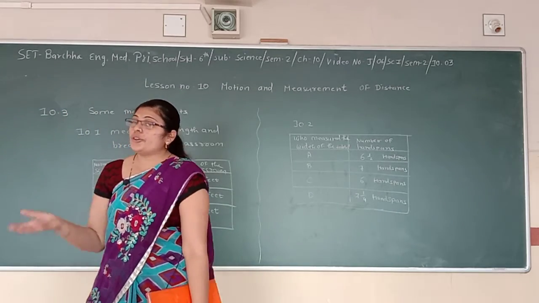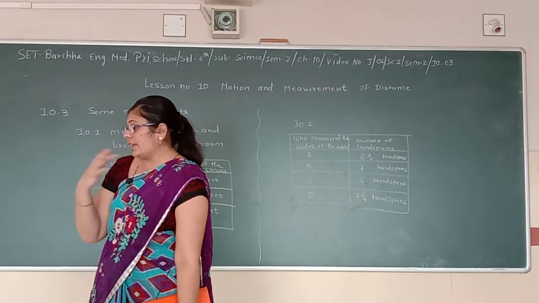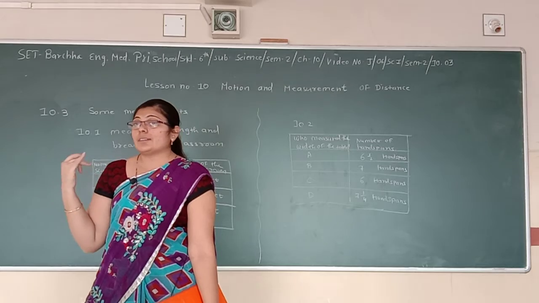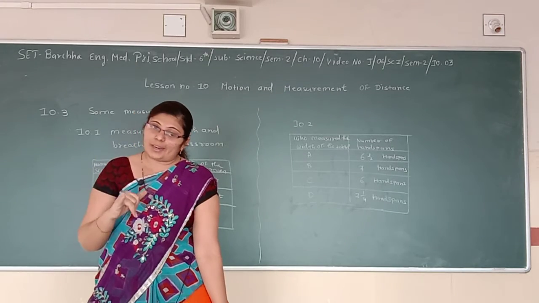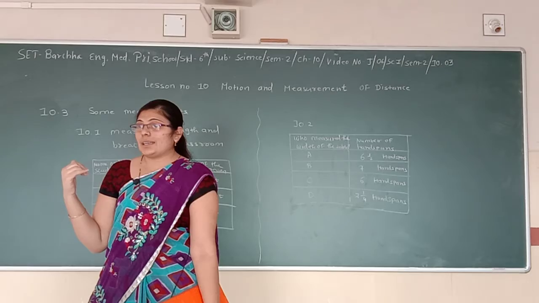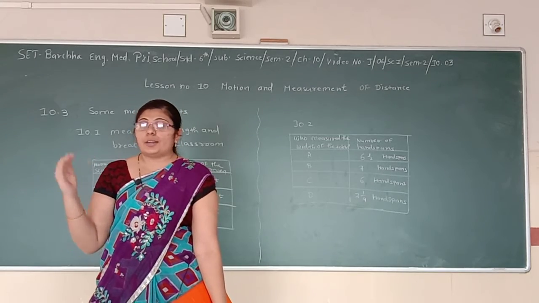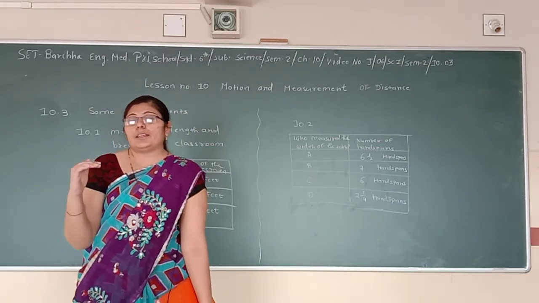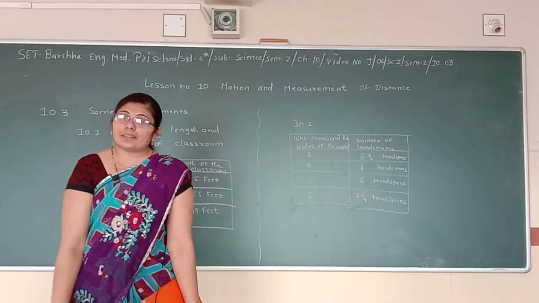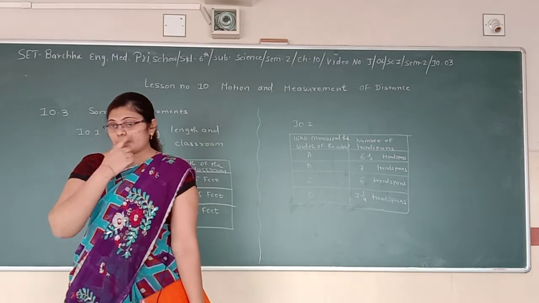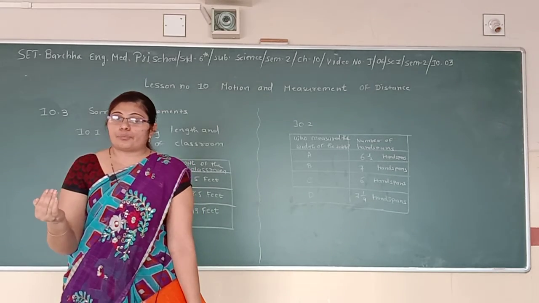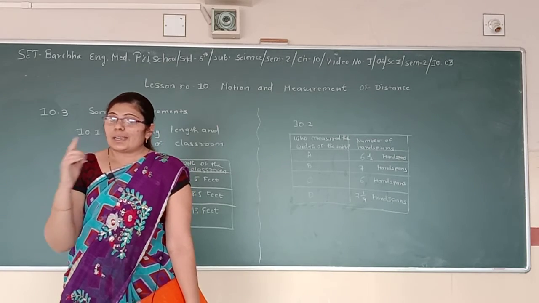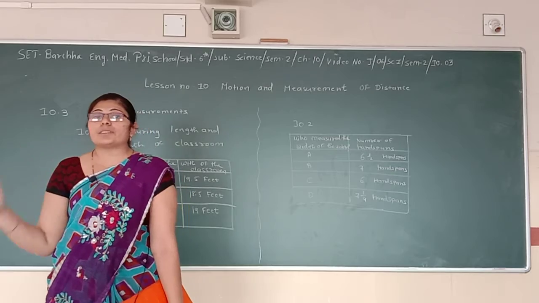See, as I told you earlier, if you want to measure the length of your door, you can say that it is 10 hands palm of mine, but does the carpenter know what is the length of your hands palm? No. Therefore he cannot get an accurate measurement of the door, and this way he doesn't make the door of a perfect length. So to solve this kind of problem, there should be one standard measurement which is not different from person to person. એટલે એક standard measurement હોવો જોઈએ જે person to person અલગ ના હોય.